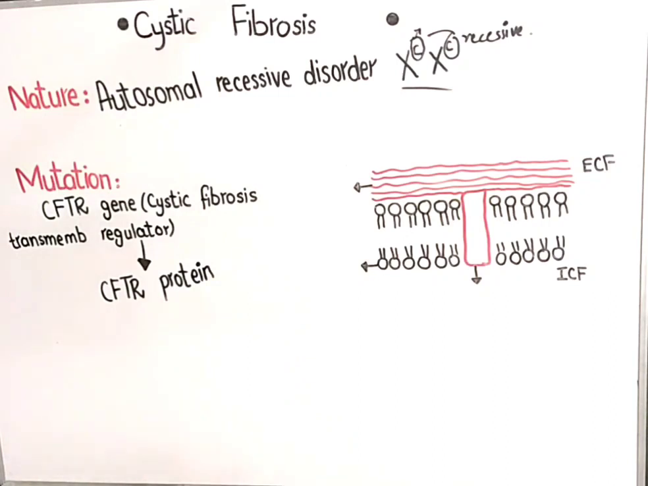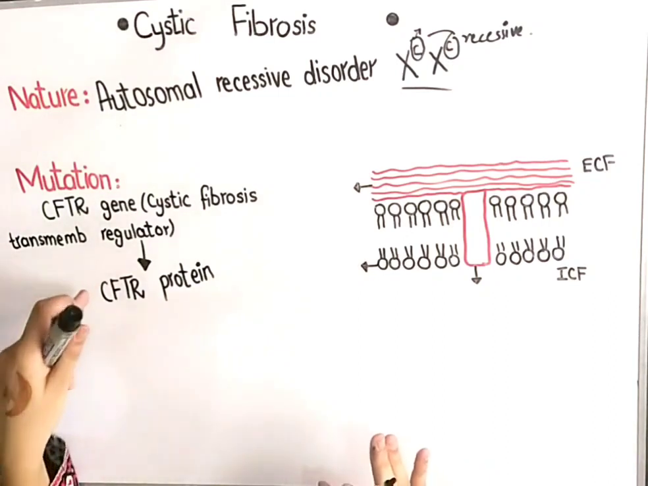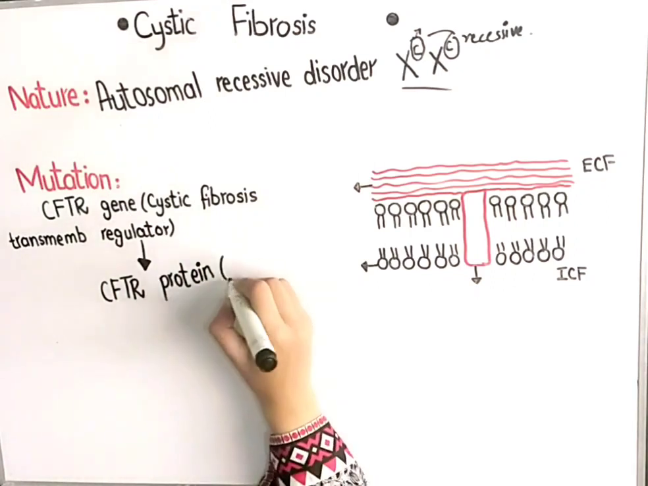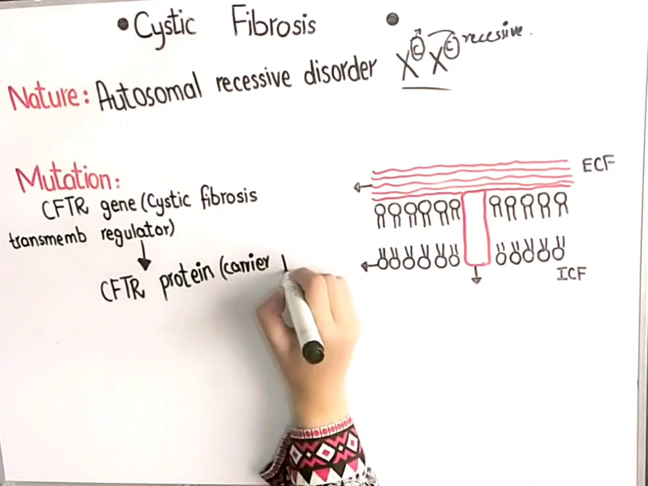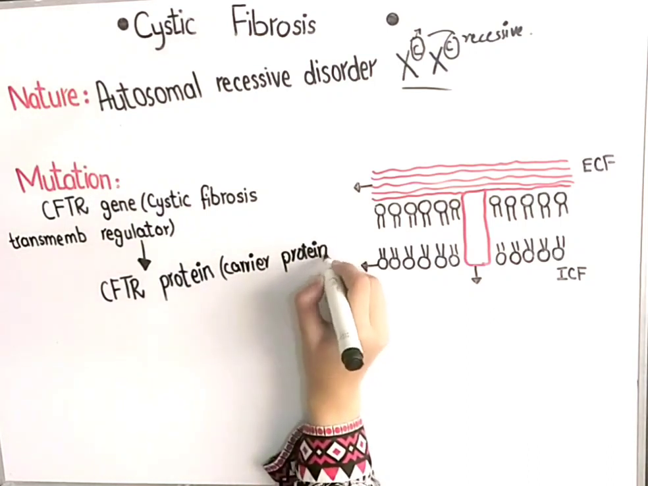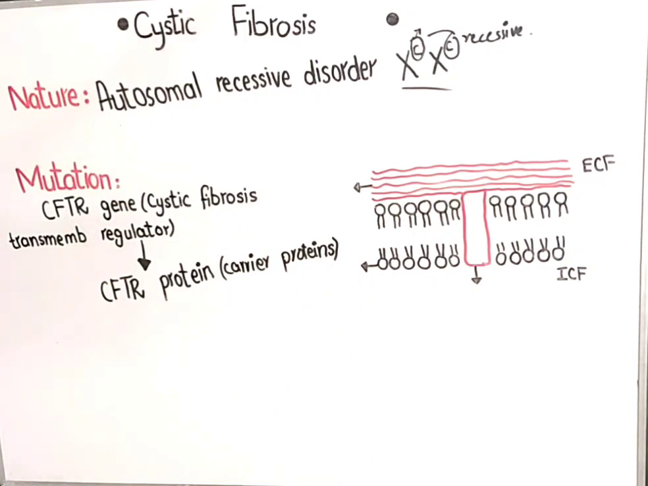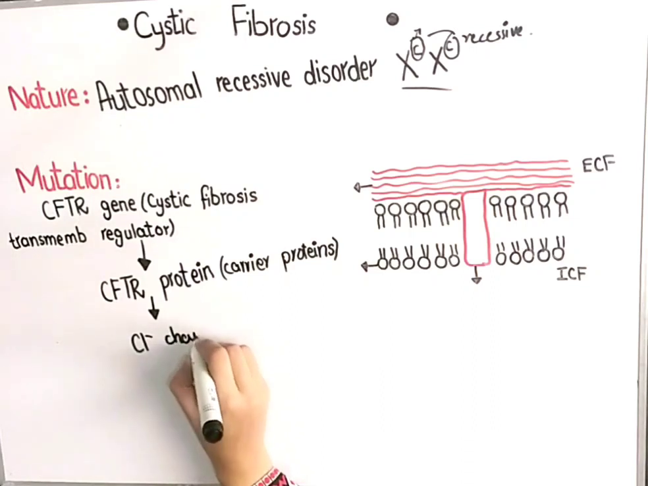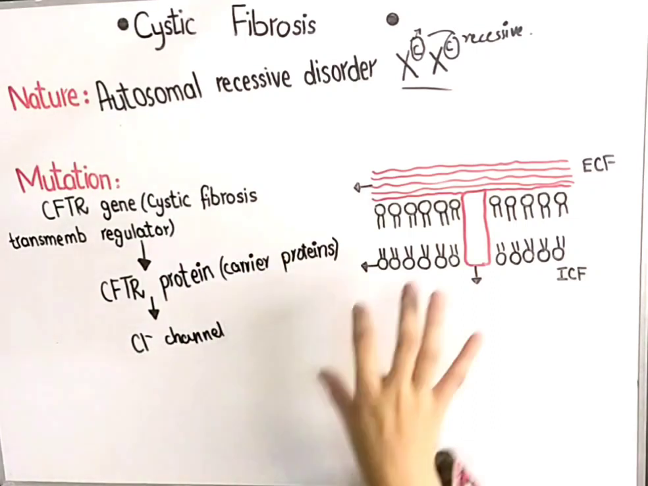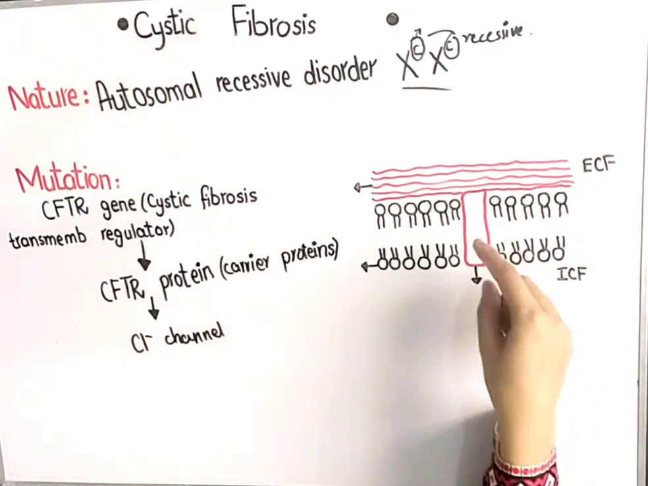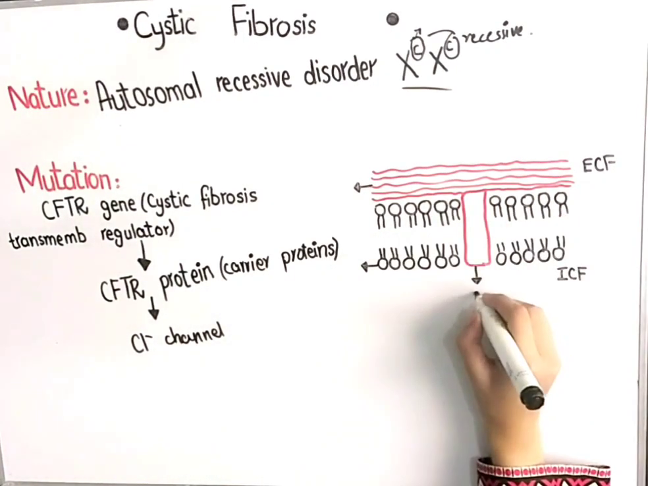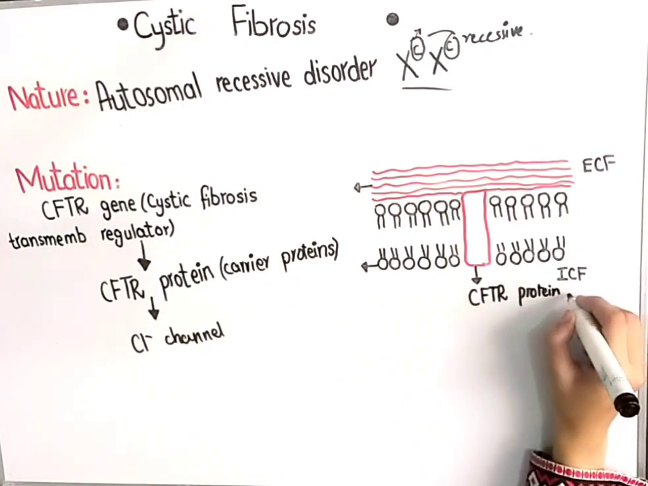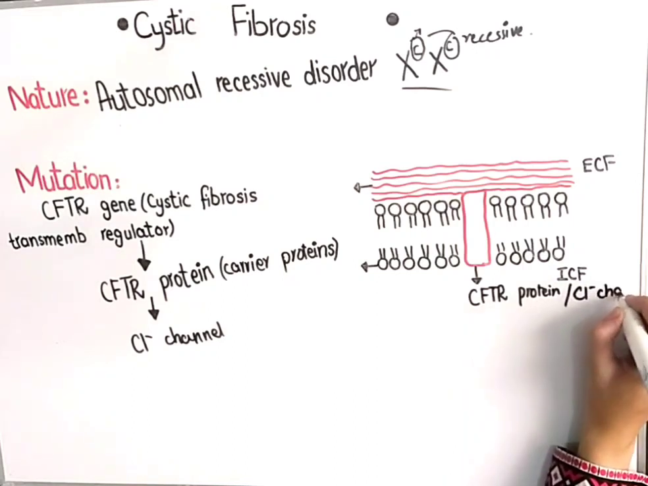Now I'll talk about the normal biochemistry of this protein. How does it work? So this is CFTR protein, and it's a carrier protein. You know, there are carrier proteins present in the cell membrane which are responsible for transport of substances. This protein is a carrier protein for chloride ion. So it acts as a chloride channel. Suppose here we have a cell membrane, and this cell membrane is carrying a carrier protein which is called CFTR protein, or you may call it a chloride channel protein or a chloride channel.